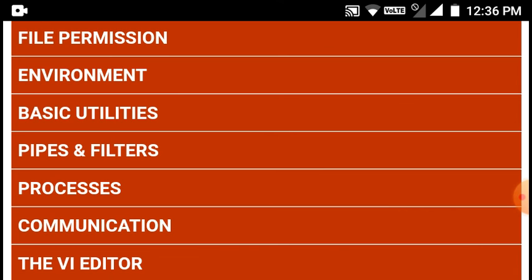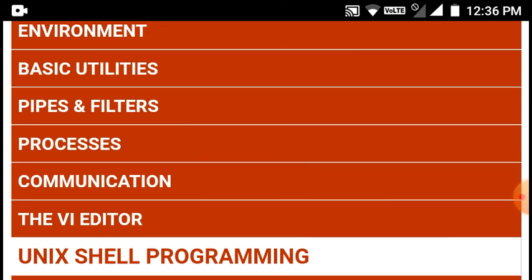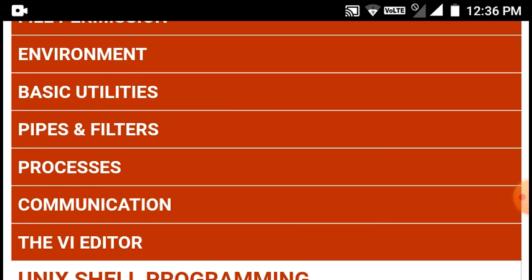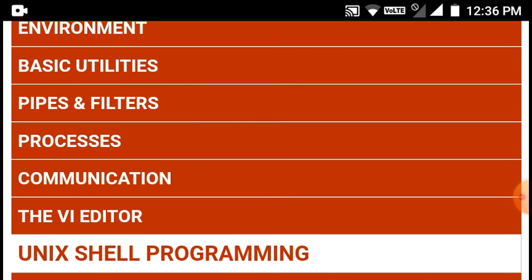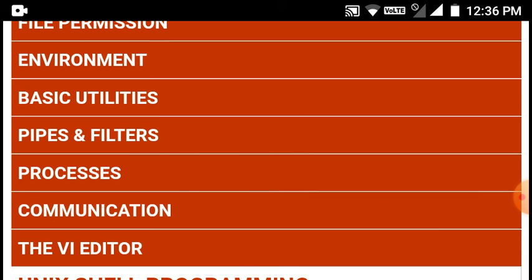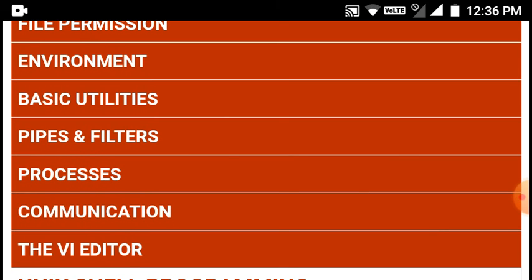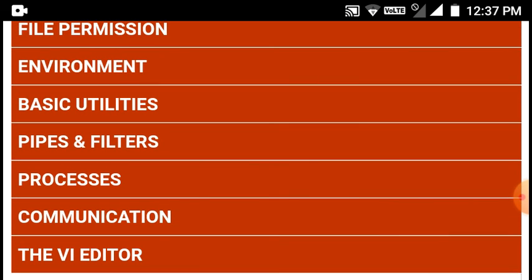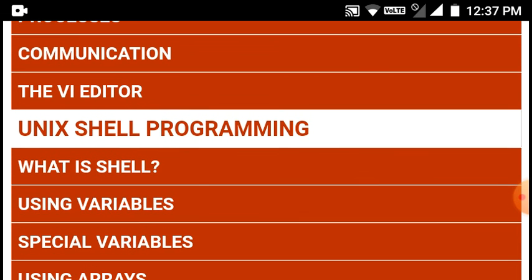Pipes and filters. There are different kinds of pipes available. A pipe is a process where you can send something from one side to another side, and then you can do filtering on that. So pipes and filters are processes. I told you different kinds of processes can be running. If you want to run Word and Excel simultaneously, then there are two processes running. You just switch between Word and Excel, and that is a process switch. So that is process management. Then you have communications management. Then you have editor management.